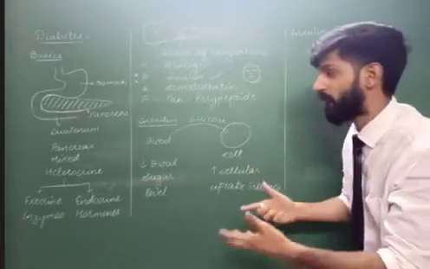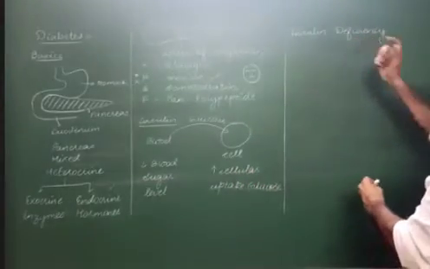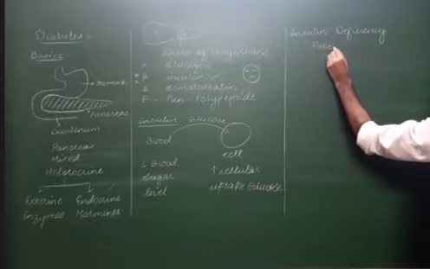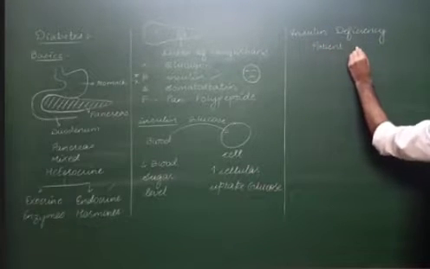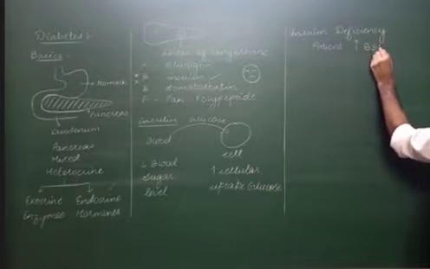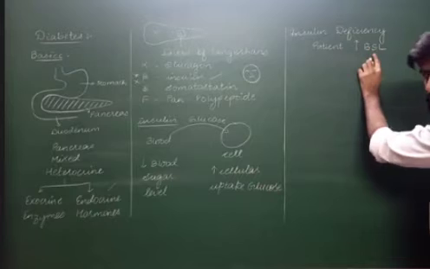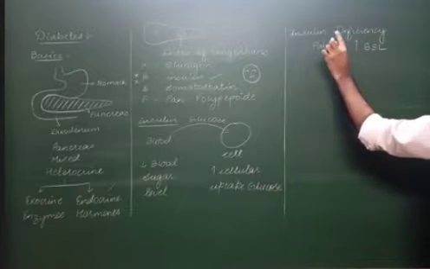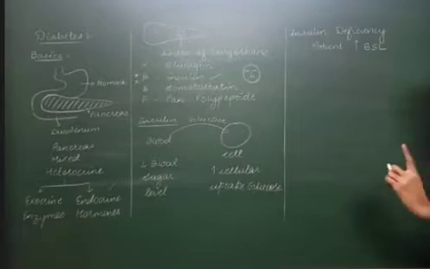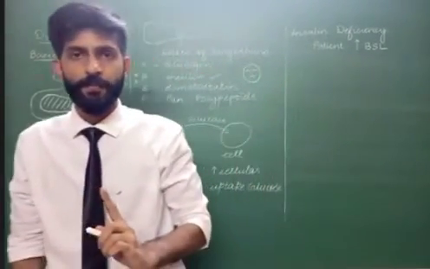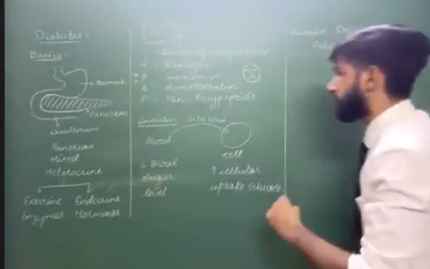However, what we will find is, if insulin is less, as a result of this, the patient will have high blood sugar level. I'm writing this in shortcut, please understand. So the patient will have high blood sugar level because insulin is less, and this particular condition is called diabetes. Now we'll go into detailing of this.